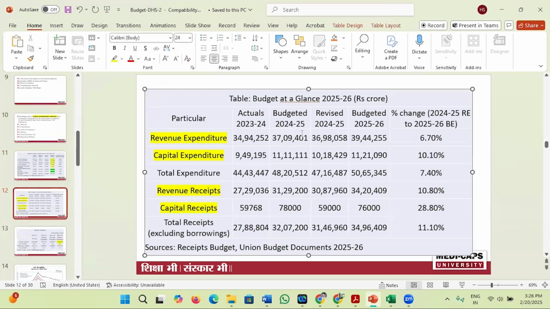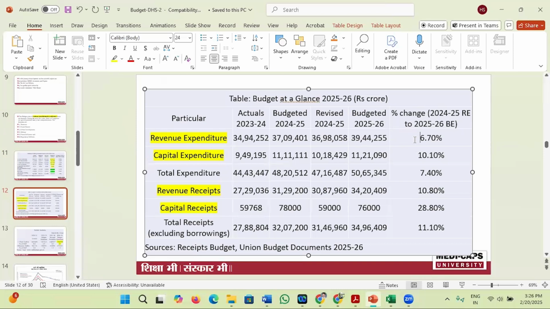Total revenue expenditure of the government is 39 lakh 44,255 crore rupees, and it is increased by 6.70%.